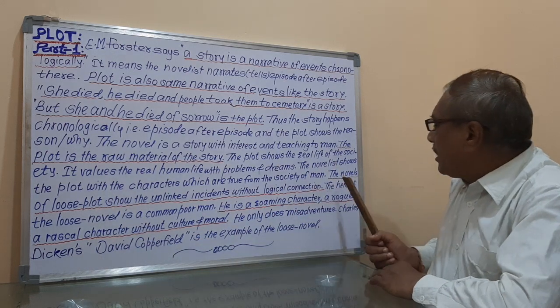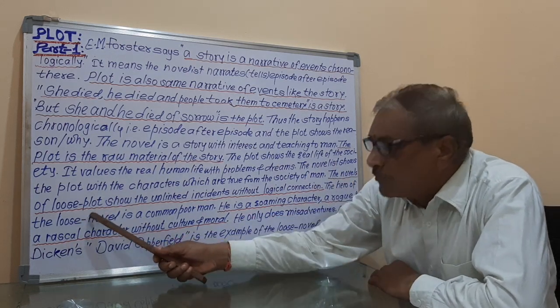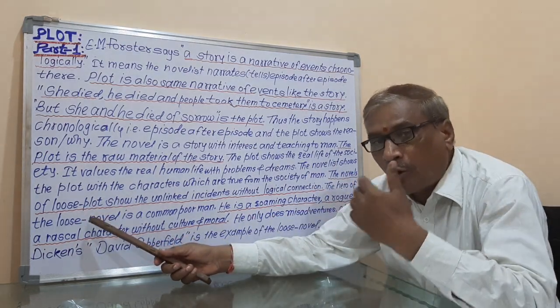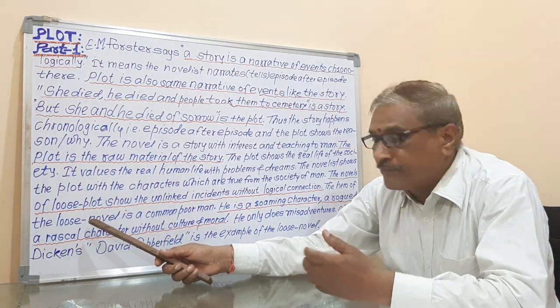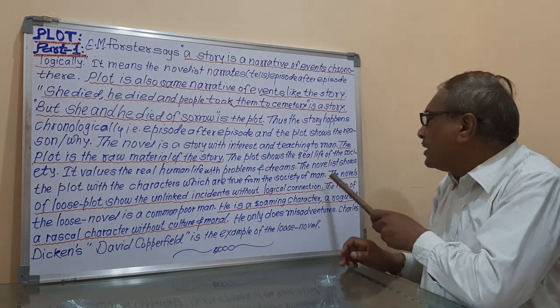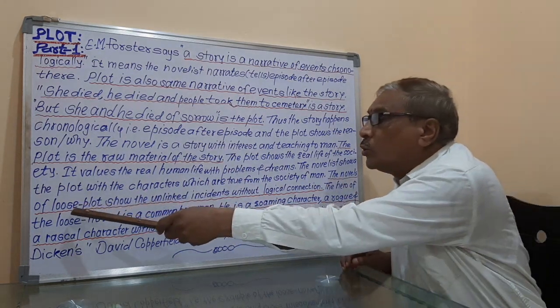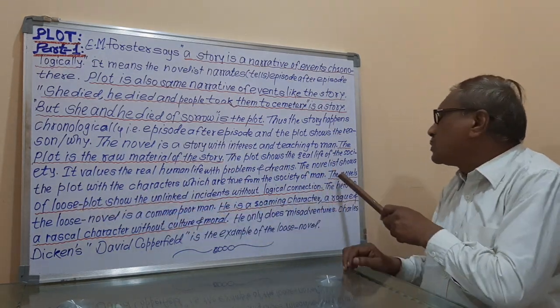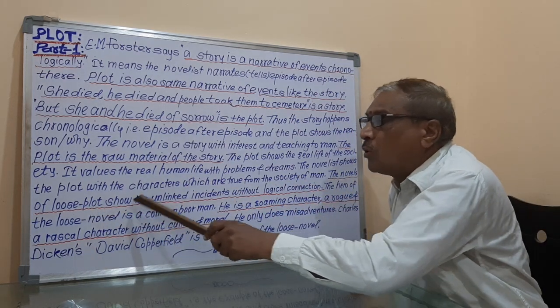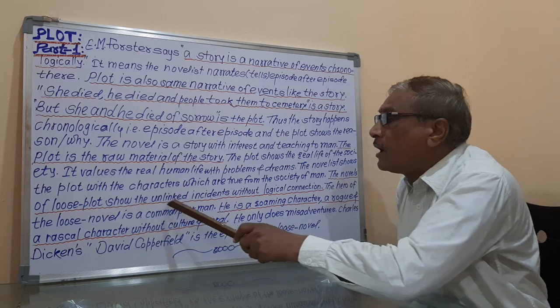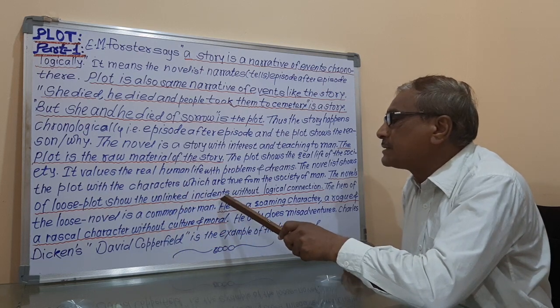The novel of loose plot means there are some novels that have the loose plots, and so the novels of loose plot show the unlinked incidents.